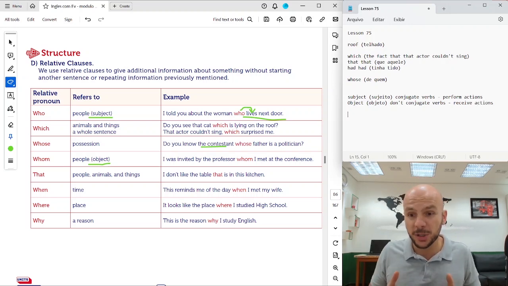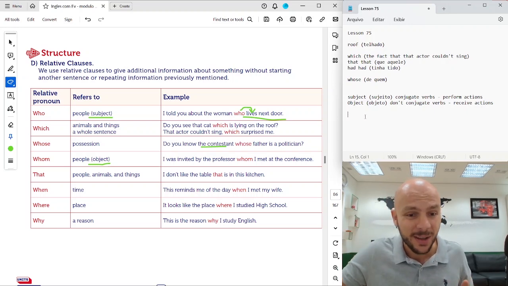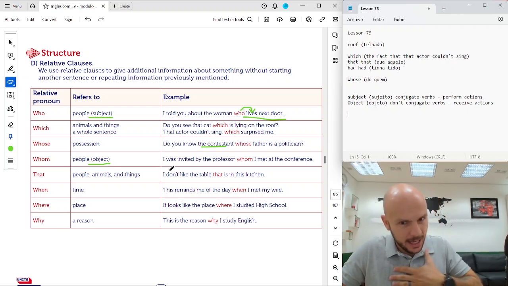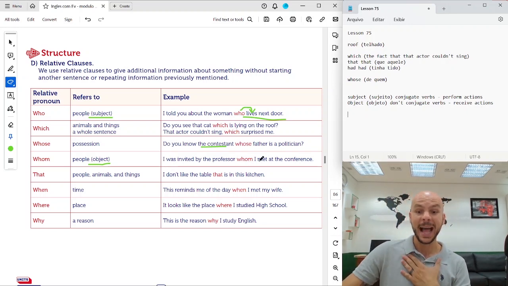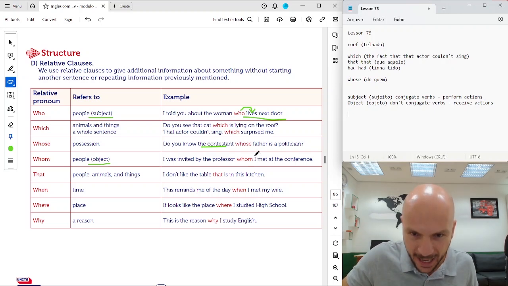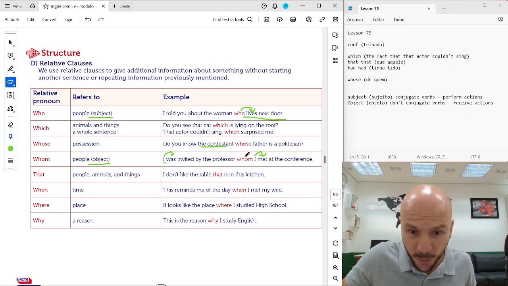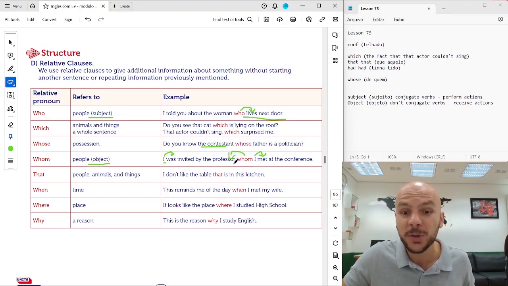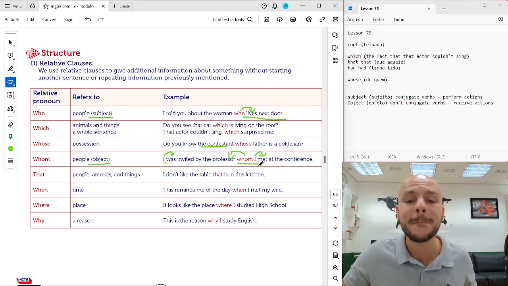So sujeito, subject, conjugate, they perform actions. Object, receive the actions. Like here, I was invited by the professor, whom I met at the conference. I is conjugating this verb here, met, and I is conjugating this verb here, was, okay? And the whom here is about the professor, but the professor here is not conjugating any verb. So the professor here is the object, whom, all right?